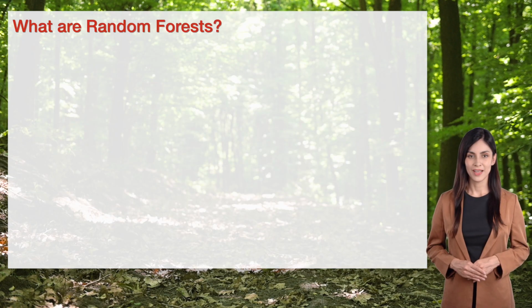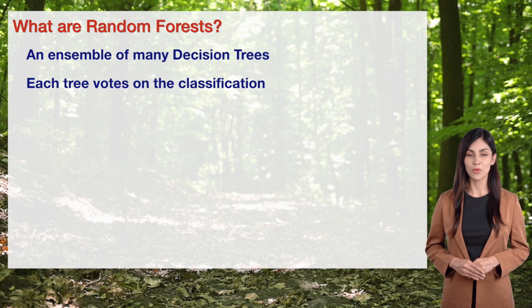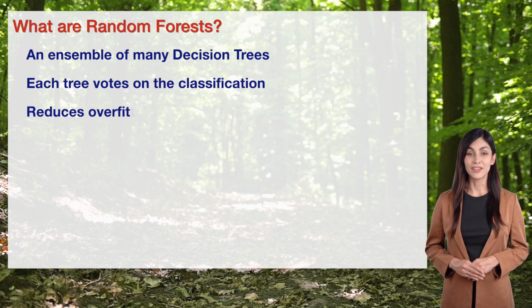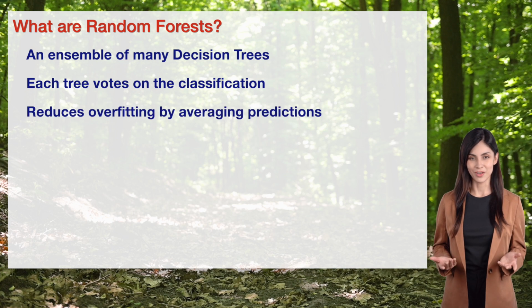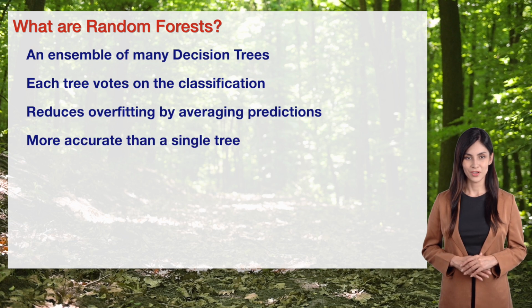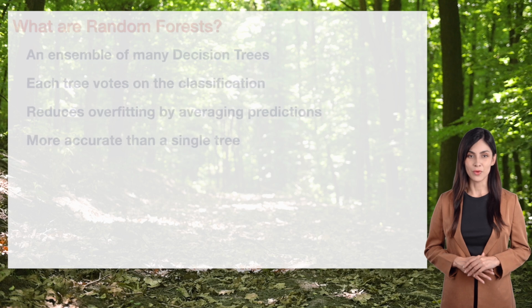Now let's explore random forests. They're an ensemble of many decision trees, working together to make better predictions. Each tree in the forest votes on the classification, combining their decisions for a final answer. This reduces overfitting by averaging the predictions, smoothing out errors from individual trees. Random forests are often more accurate than a single decision tree, improving reliability. It's a forest of magical AI decisions.